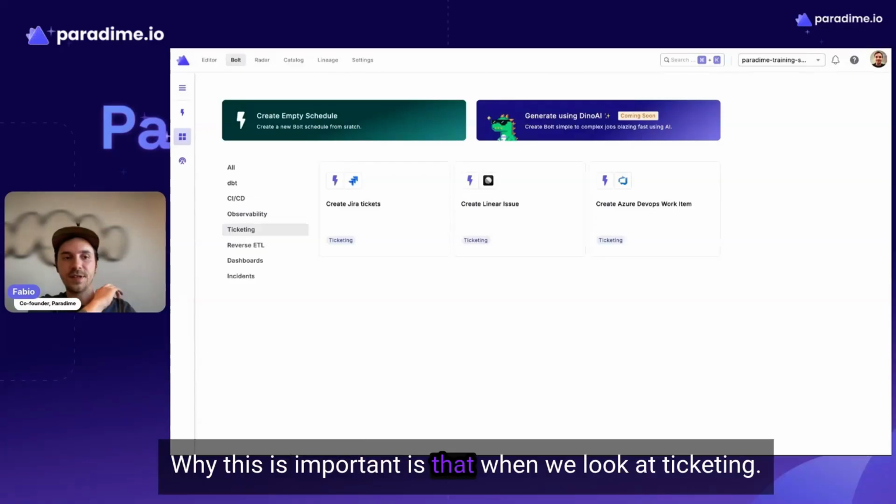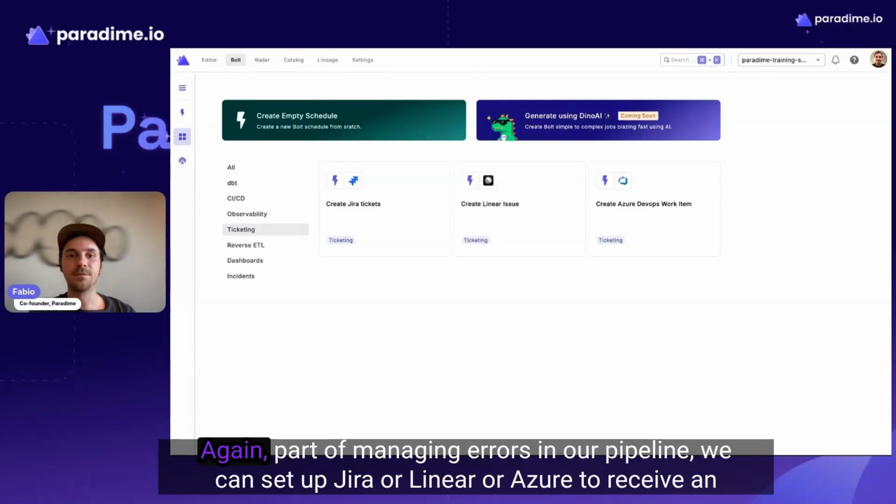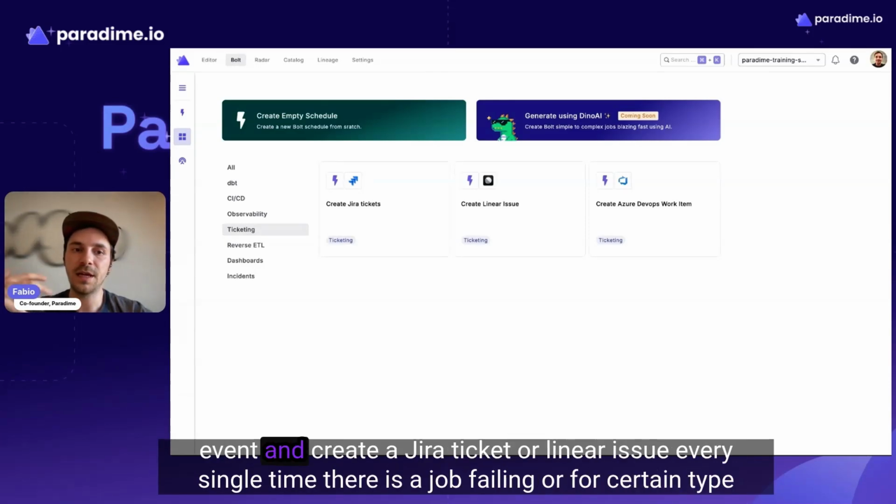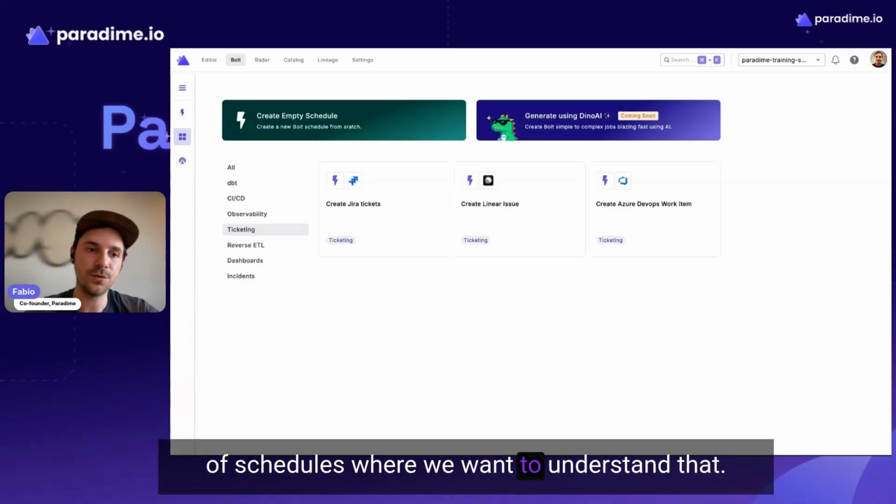Why this is important is that when we look at ticketing, again, part of managing errors in our pipeline, we can set up Jira or Linear or Azure to receive an event and create a Jira ticket or Linear issue every single time there is a job failing, or for certain types of schedules that we want to send that.